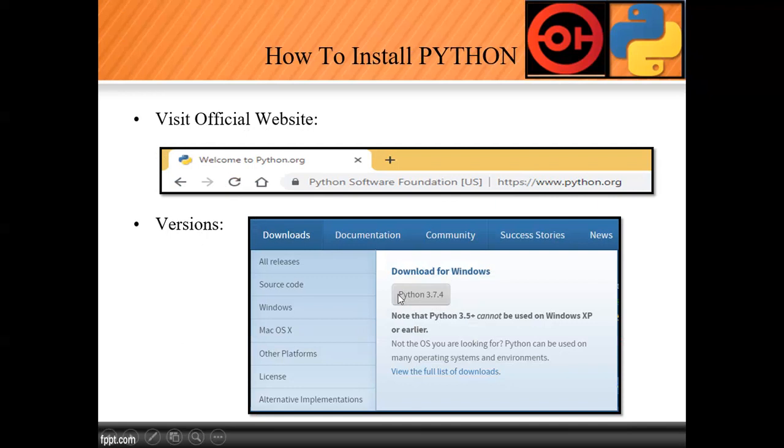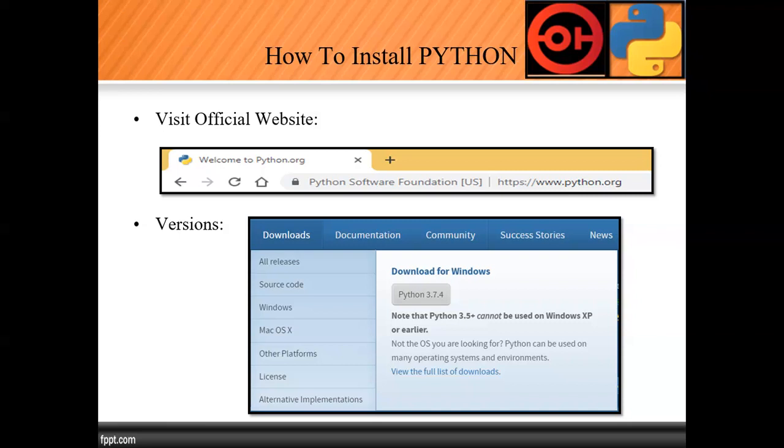Right now the current version is 3.9.6. Earlier it was 3.7. Make a note of that. If we have Windows 7 as the operating system, then I suggest downloading this older version. So if you have Windows 7, then you can use this version. Make a note of that version, 3.7.4. And if you have Windows 8 or Windows 10, then you can use the current version.